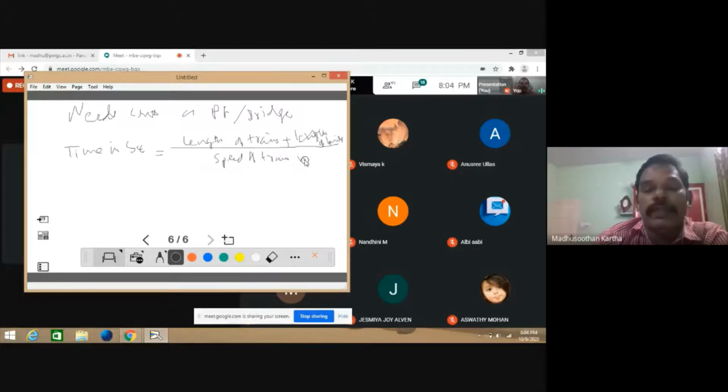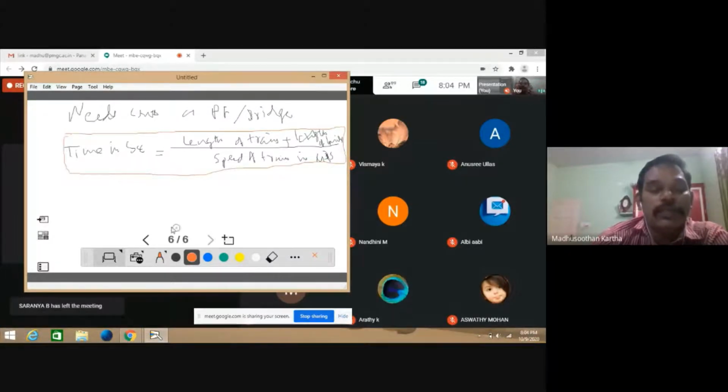Speed of train in meter per second. This is the equation. You need to identify this equation. I think you are not supposed to learn it by heart, but you need to recognize it. The logic is explained on the 5th page. So I hope the second equation is very clear for you.